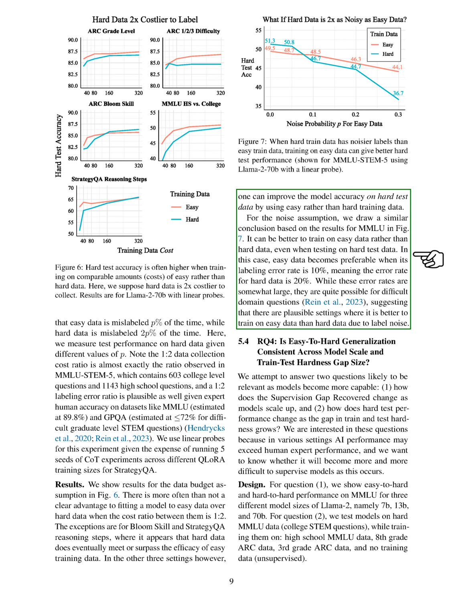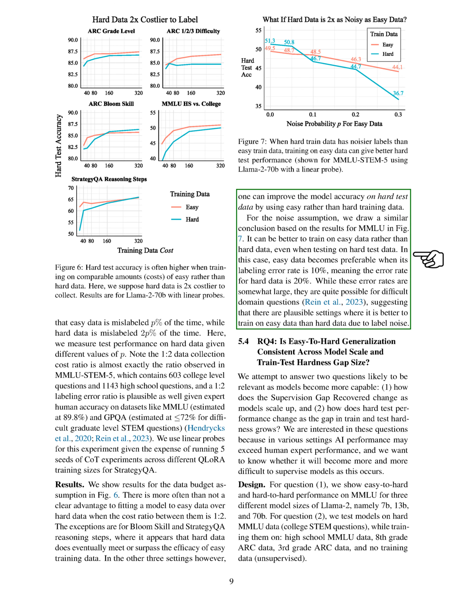Our findings show that the recovery of the supervision gap is similar across different model sizes. For instance, the 7B model recovered 109% of the gap, the 13B model recovered 75%, and the 70B model recovered 97%. The difference in performance between easy-to-hard and hard-to-hard training methods was never more than 0.4 points.